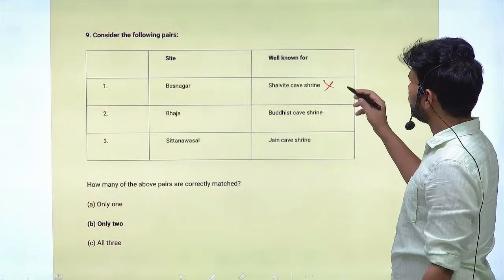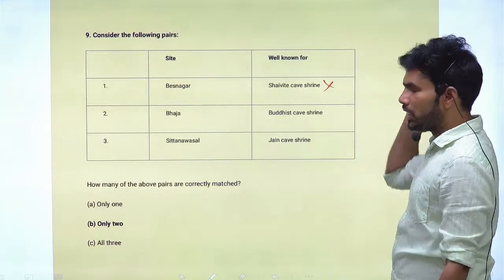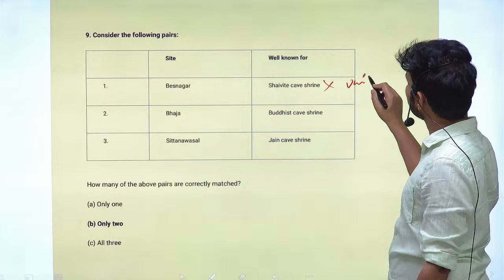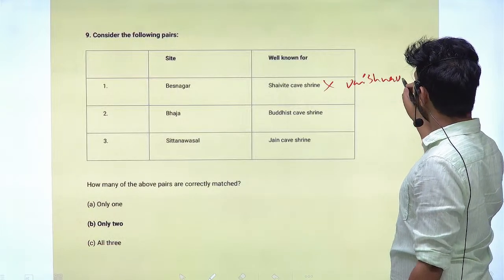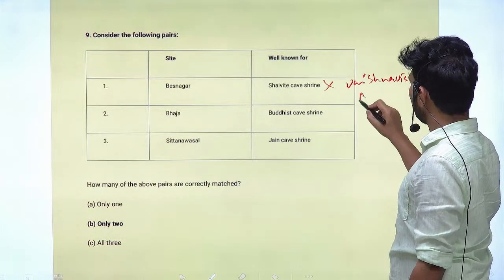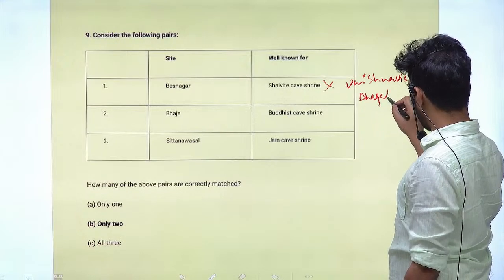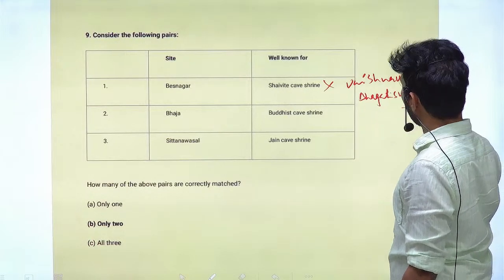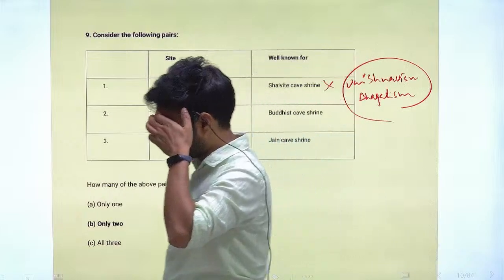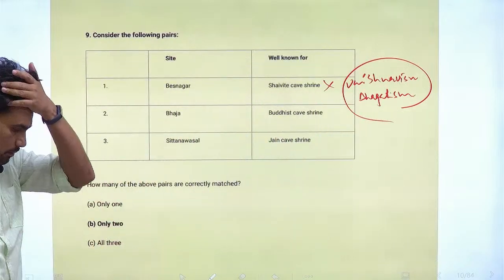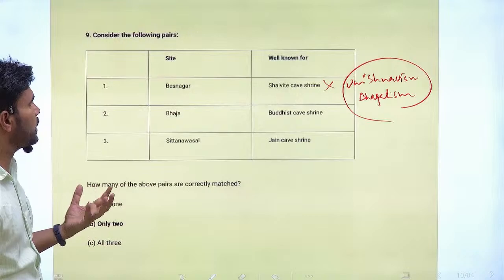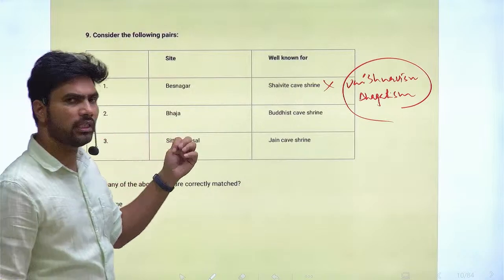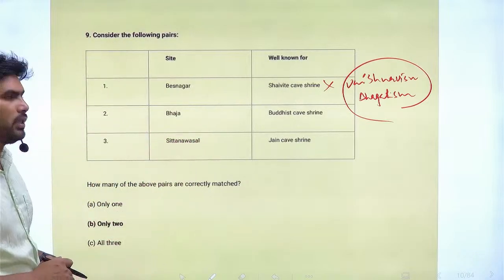The cave is related to Vaishnavism or Bhagavatism. If you see the remnants, the archaeological sources, they represent the Vaishnava cult or the Bhagavata cult.